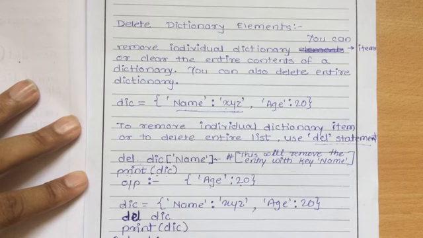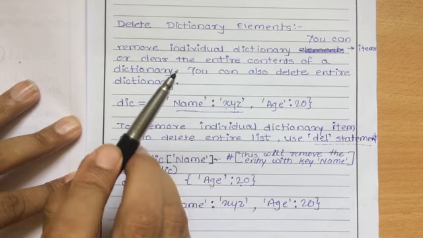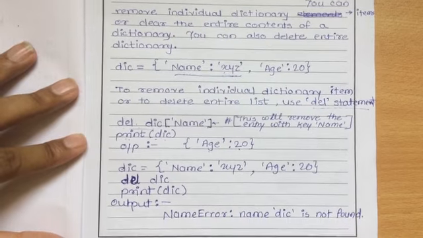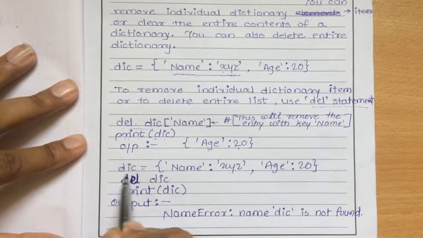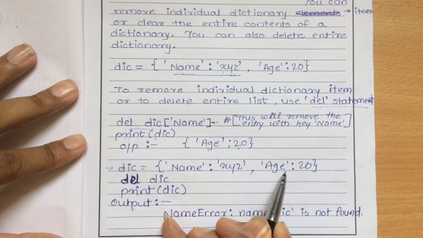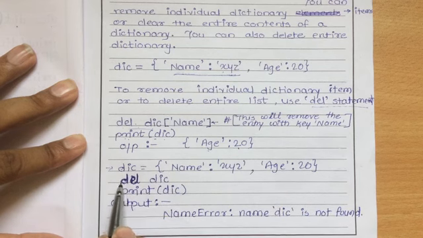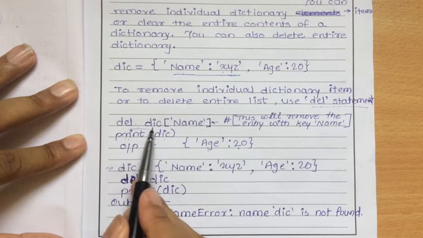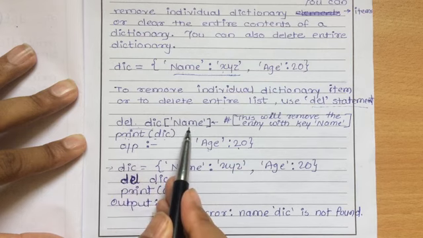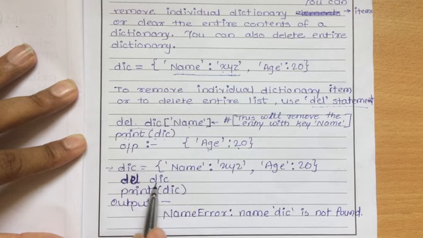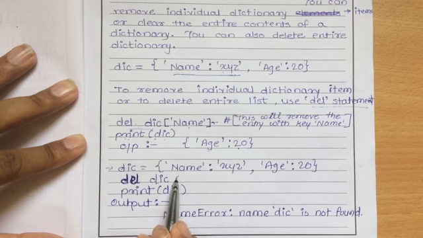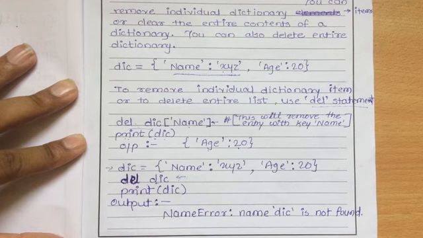Now suppose I want to delete the whole dictionary. How am I going to remove that? Simple. Here is the dictionary I have written, same example I have used. Here I have written del dic with the key, but instead of writing the key, if I write only the dictionary name, del dic, what will it do? This particular statement will delete the entire dictionary. So if I try to print this dictionary, what output will I get? I will get the name error. What error? Name error. Name dic is not found.